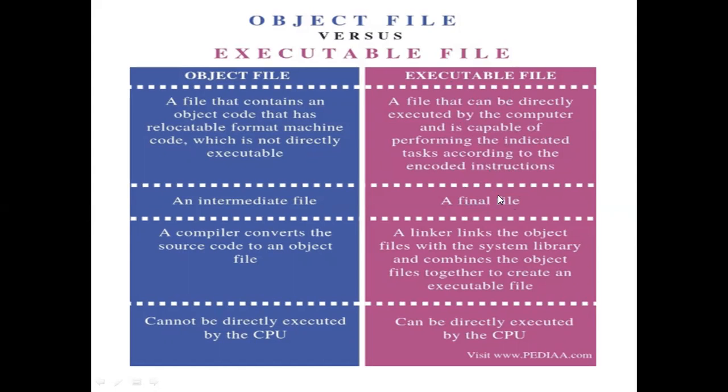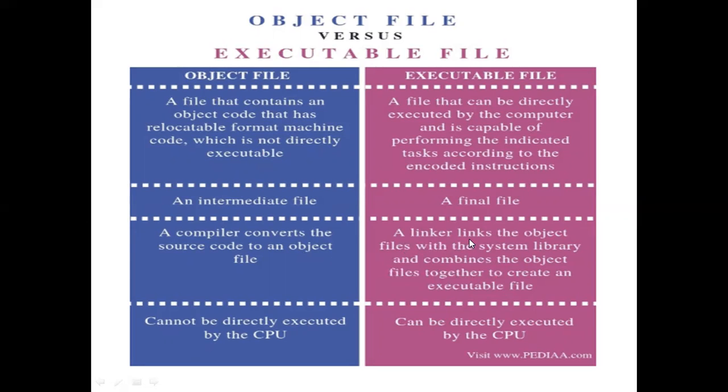The linker links the object file code and the library files code, combined together. The object code is attached with the library files code, and both codes are combined.